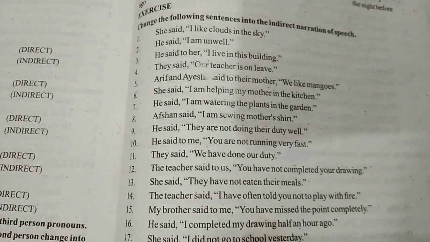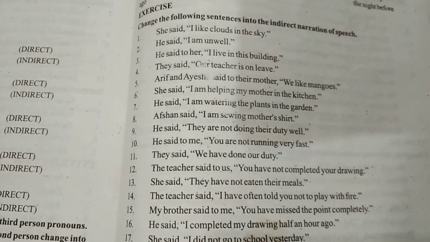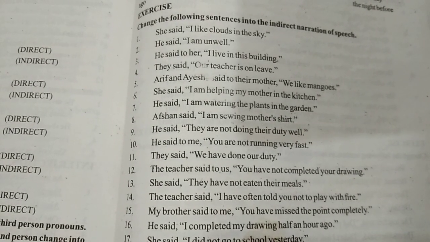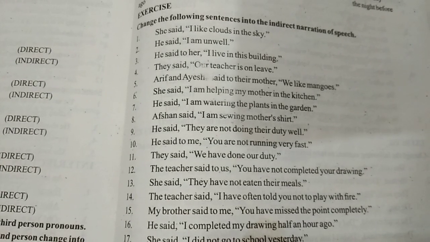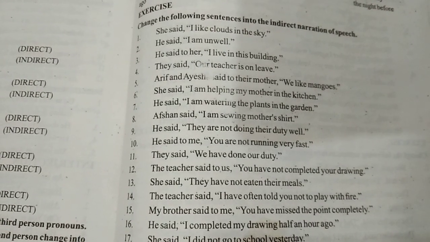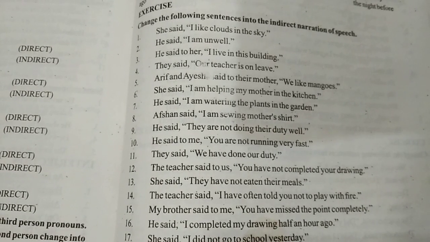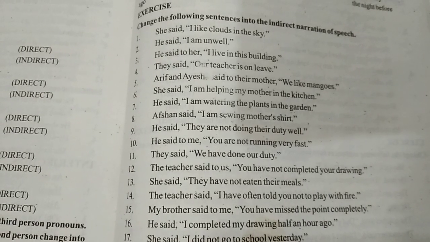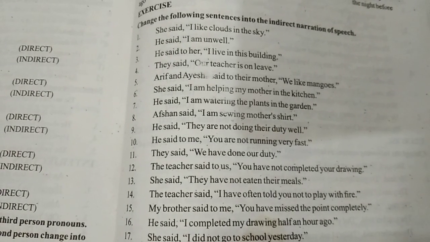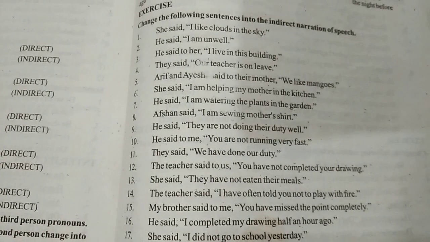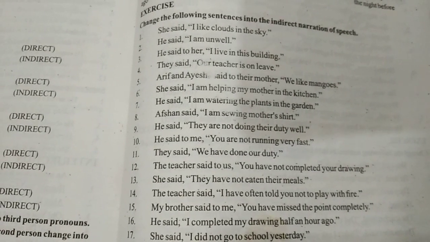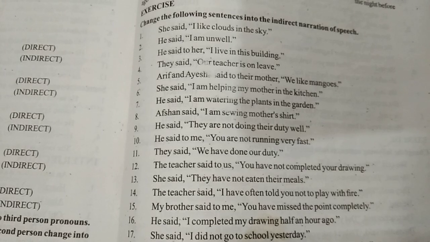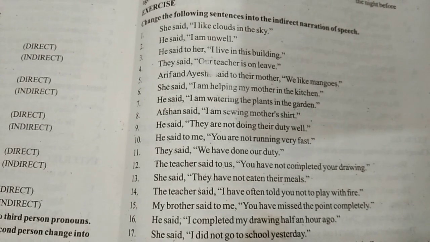She said, I am helping my mother in the kitchen. Present continuous tense is used here, and present continuous tense changes into past continuous. She said that she was helping her mother in the kitchen. He said, I am watering the plants in the garden. He said that he was watering the plants in the garden. Afsha said, I am sewing mother's shirt. Afsha said that she was sewing mother's shirt.